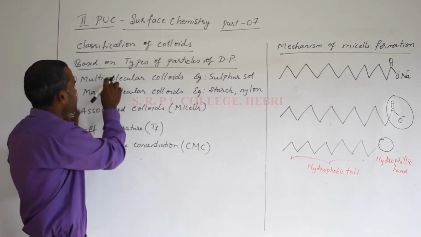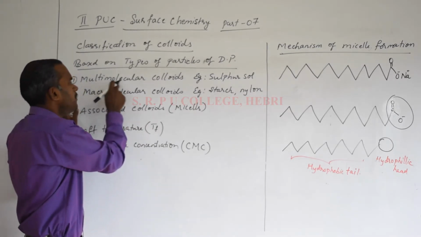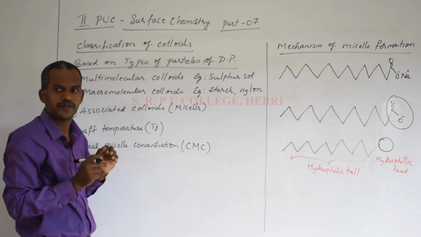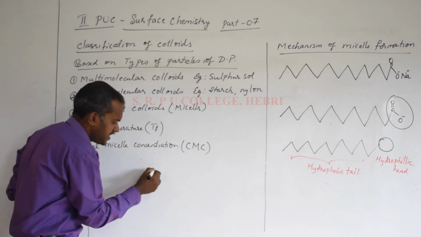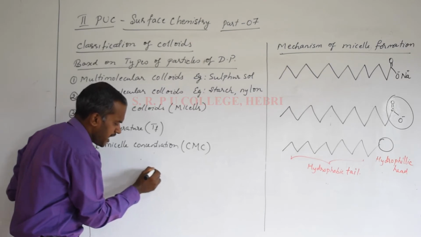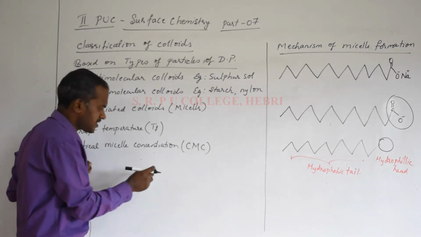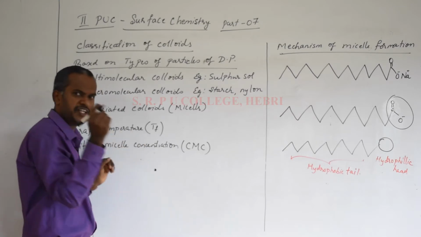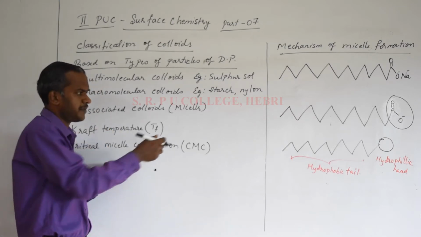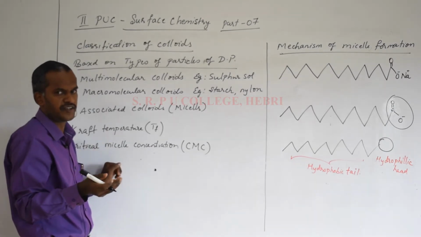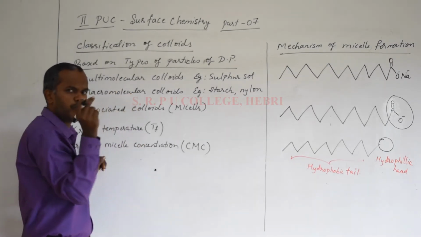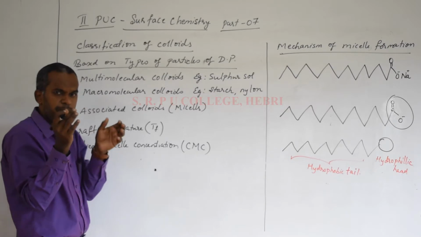Now, the name itself indicates what multimolecular colloids are. Multi means many. Very small particles, like metallic salts such as gold salt or sulfur salt, which you will study later in the preparation of colloids, are present together.